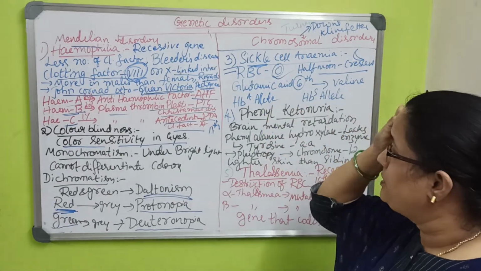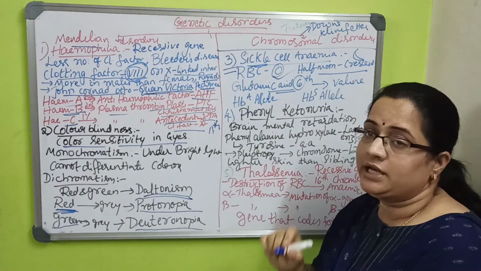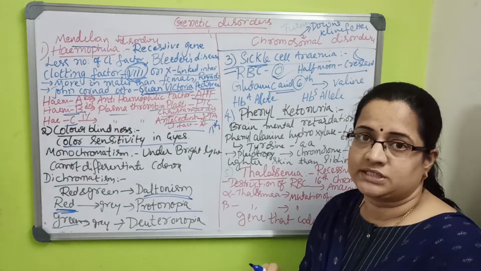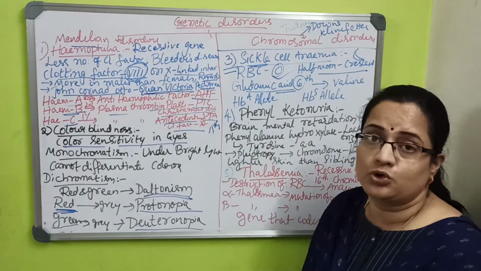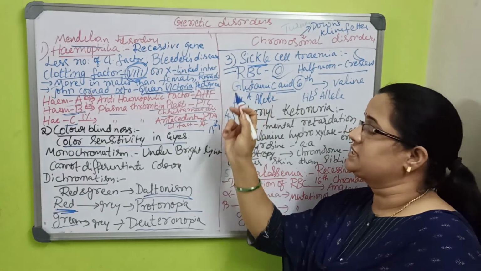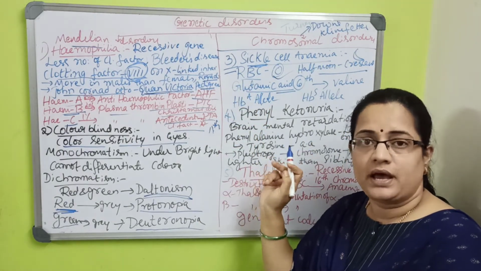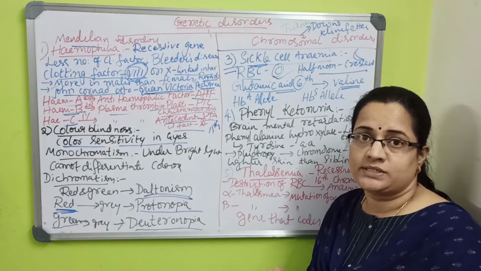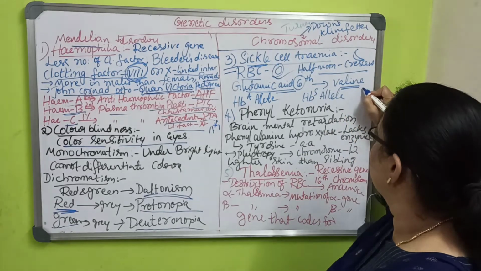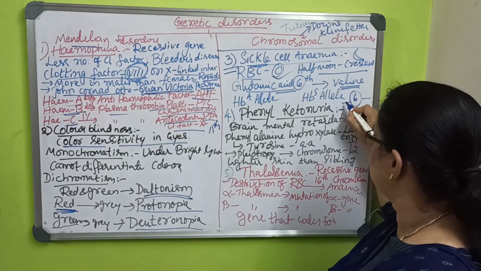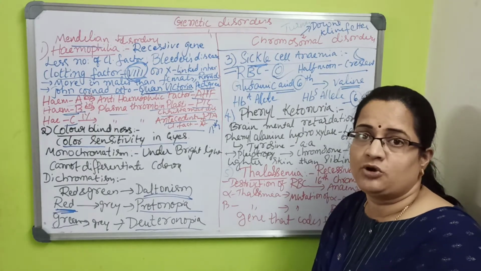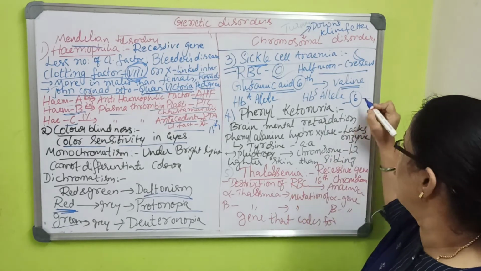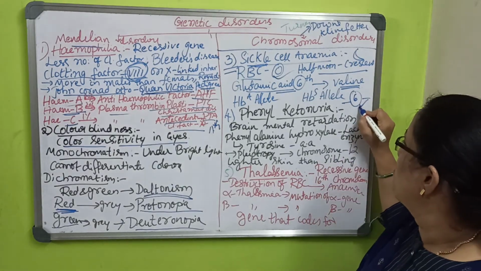The problem here is in the gene where amino acids are responsible. Generally, the 6th amino acid coding for the RBC is glutamic acid. Instead of glutamic acid, valine will code there. Because of that, in the 6th position, this question comes: the 6th position amino acid responsible for sickle cell anemia, then you have to mention valine. The amino acid name is valine.